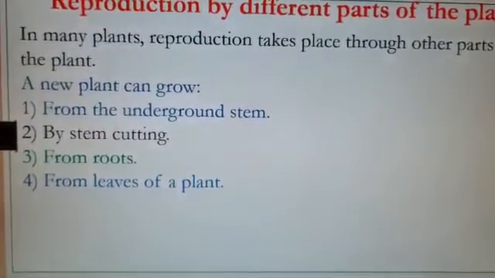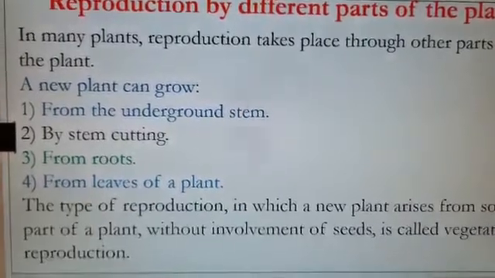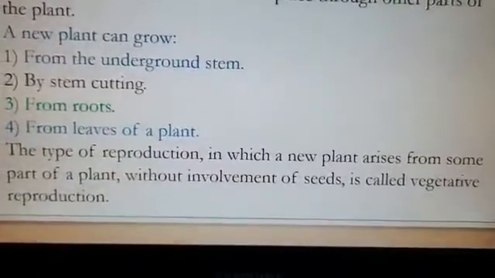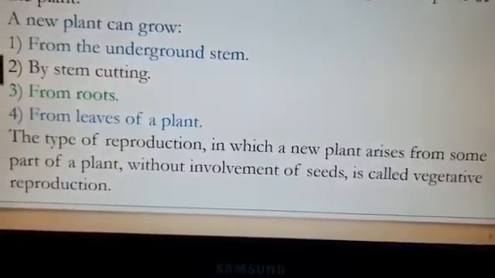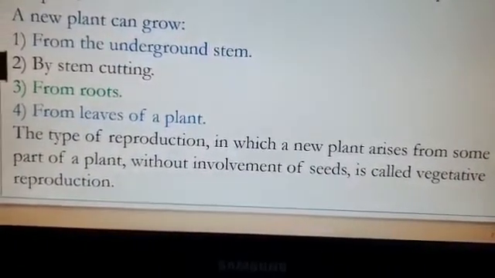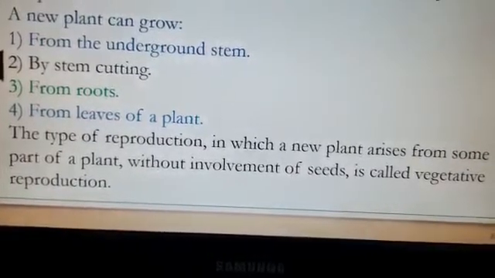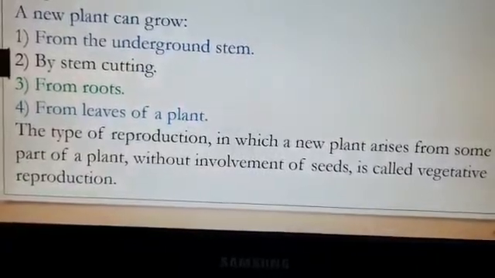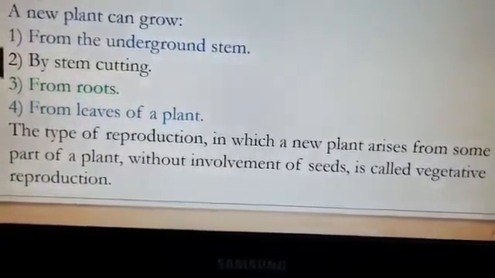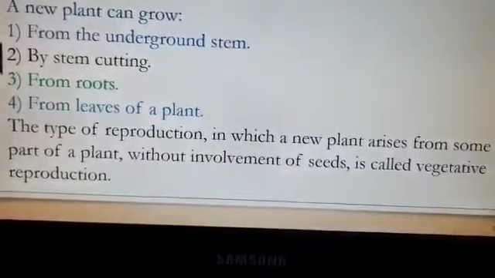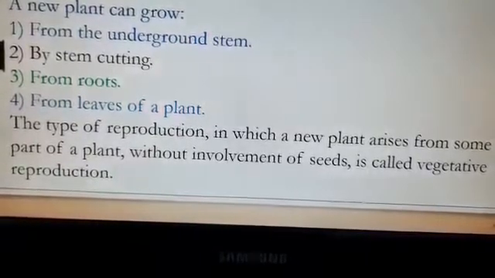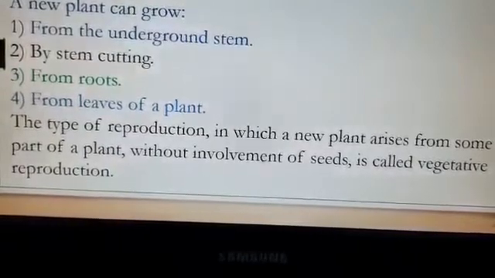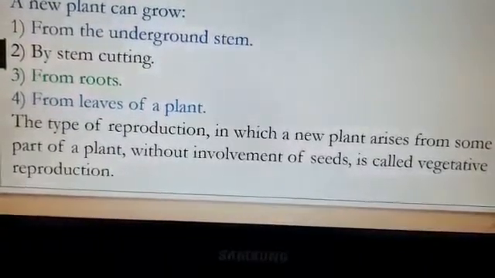Now we learn what is vegetative reproduction. The type of reproduction in which a new plant arises from some part of a plant without involvement of seeds. Remember, children, without involvement of seeds is called vegetative reproduction. Clear, children? What is vegetative reproduction? A new plant arises from any part of an old plant without involvement of seeds. Now we go ahead to learn one by one.